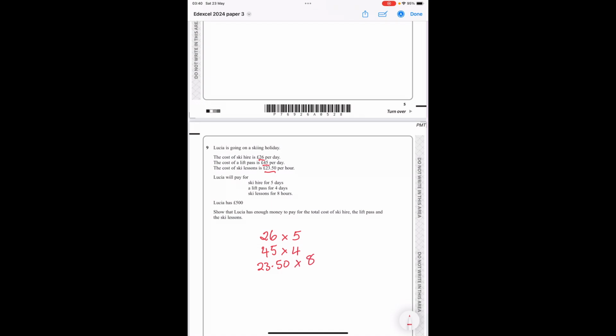So if we put that all into our calculator, that gives us a total cost of £498. She has £500. Does she have enough? Yes.